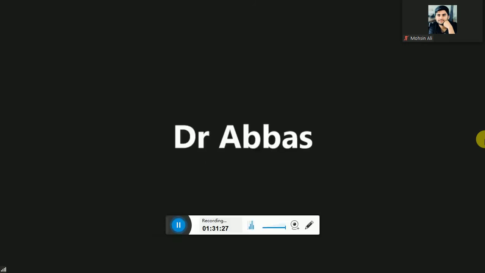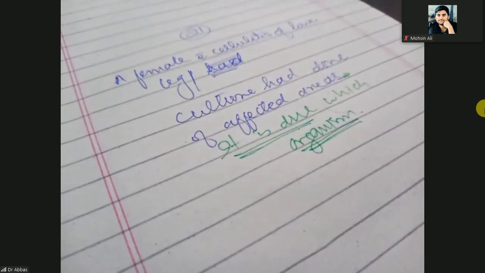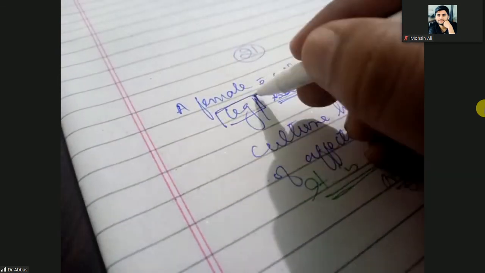Simple answer, very simple answer here. It is due to Streptococcus and Staphylococcus aureus. Keep in mind, the involvement here is the leg involvement. What is the involvement? Leg involvement.